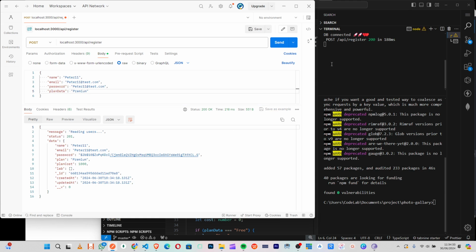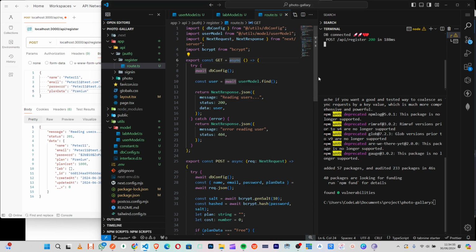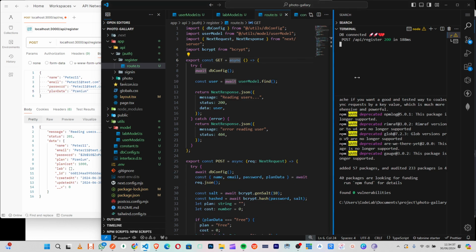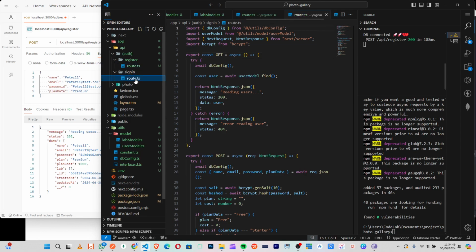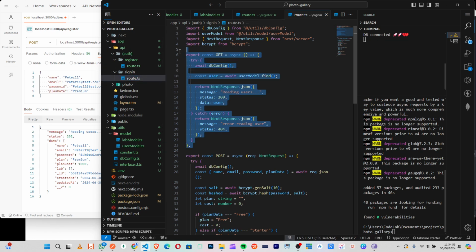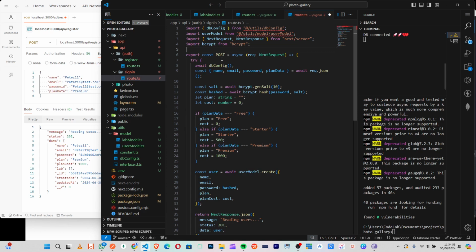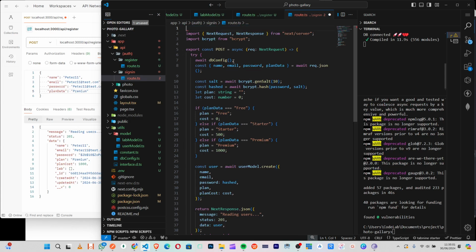Okay. So that is good. So the next thing we'll do now is the ability for them to sign in. So let me just copy here, come here, paste them here. Then for here, we don't really need this for sign in, right? So let me just remove these. We'll import them back.